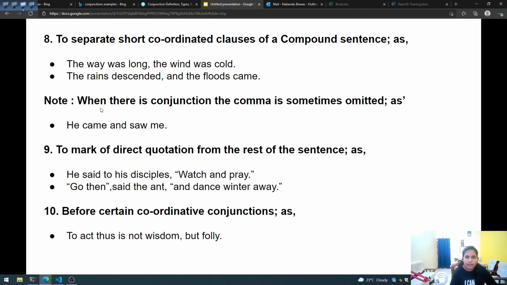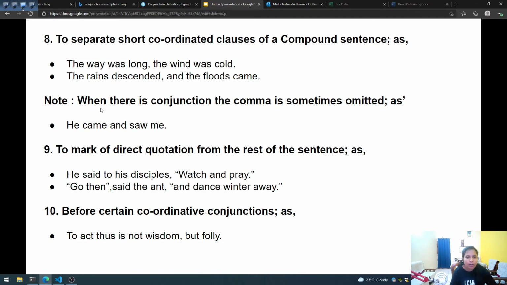The rains descended and the floods came. Here there is something to note: when there is a conjunction, the comma is sometimes omitted. Conjunctions like and, or, but, while, all these are conjunctions. So when we are using conjunctions, at that point commas are omitted. Sometimes we do join two sentences using conjunctions, isn't it? He came and saw me. Here, as we have used a conjunction, we have not used a comma.